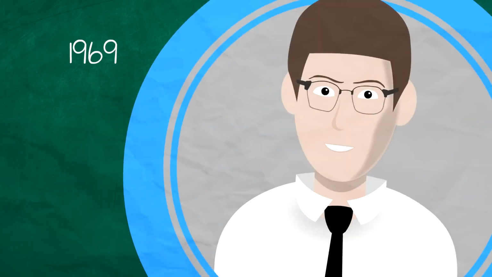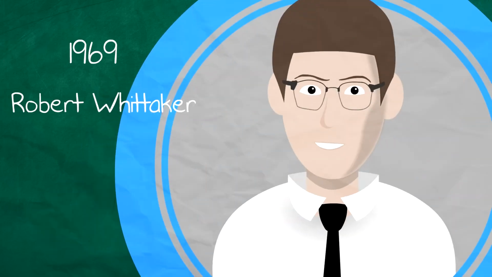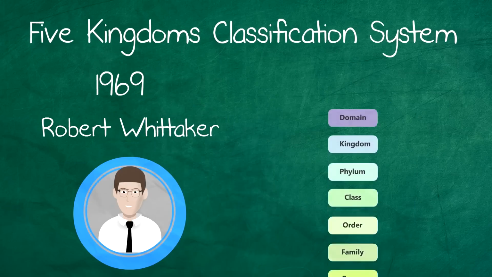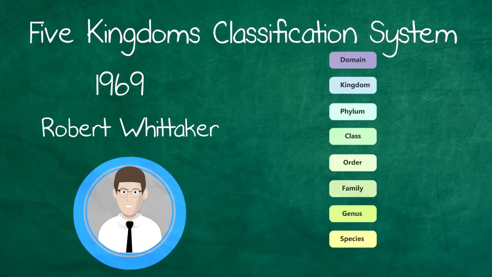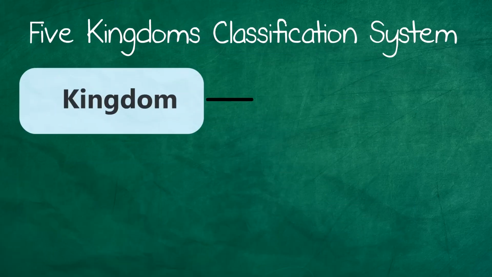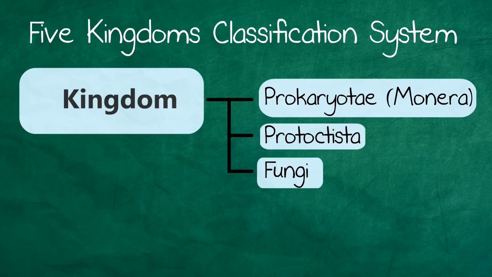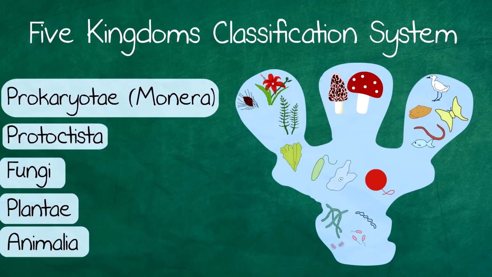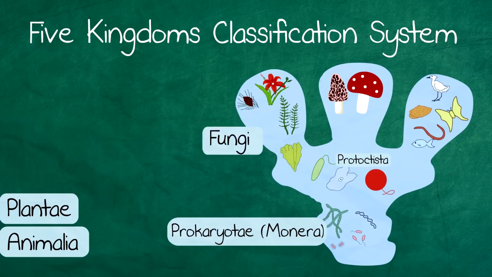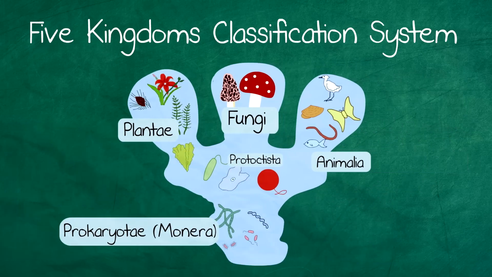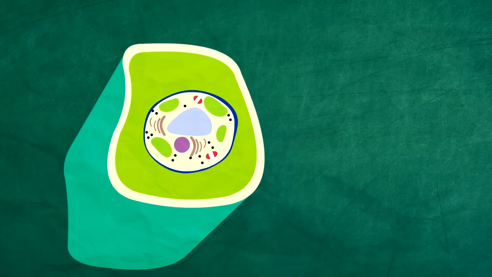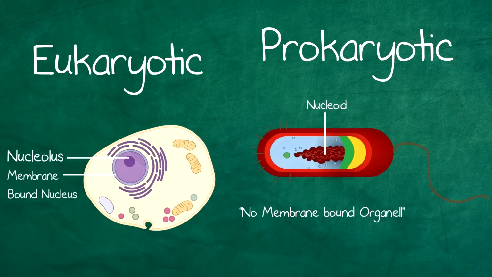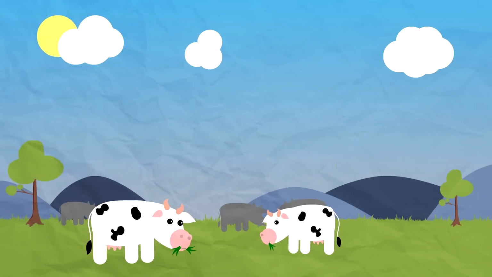In 1969, an American plant ecologist called Robert Whittaker introduced a 5 kingdoms classification system with the following 5 kingdoms: Prokaryota, Protista, Fungi, Plantae, and Animalia, which was mainly based upon differences in nutrition. Each kingdom has characteristic features so that an organism can easily be assigned to one of the kingdoms. These characteristics are based on cell walls, whether they are eukaryotic or prokaryotic, and on the way they get nutrition.